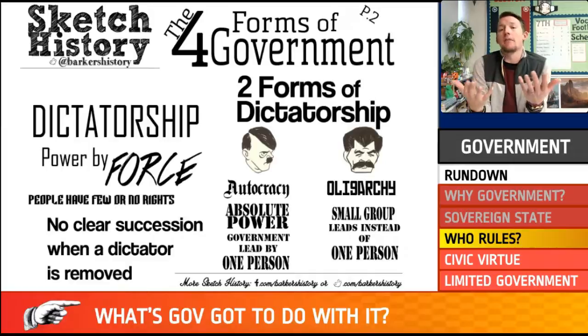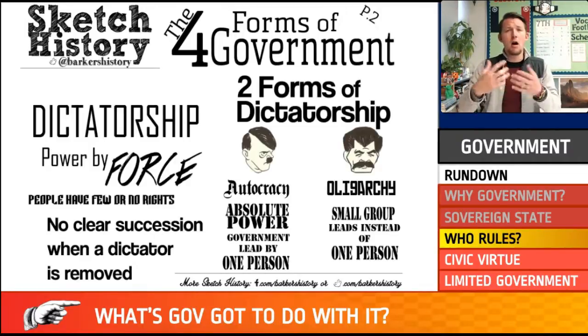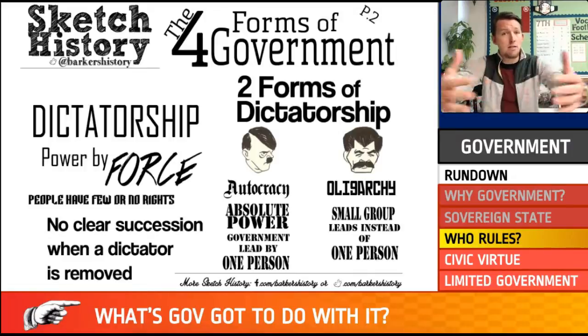This would be your Adolf Hitlers of the world, or your Kim Jong-uns, or Kim Jong-il, right? They have absolute power. They lead the government by themselves. They make all decisions. There is the second form, which is what's known as an oligarchy. And that might be a hard word to say, but I want you to think of it this way. Think of oligarchy. It almost sounds like all, as in all of us, meaning all of us are going to